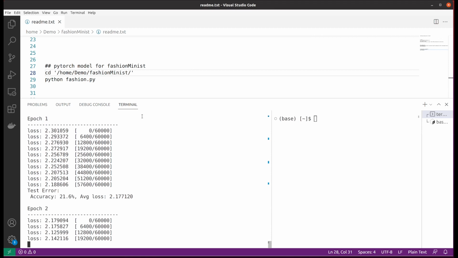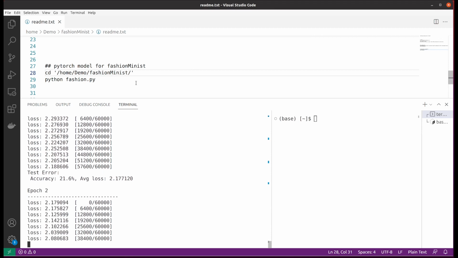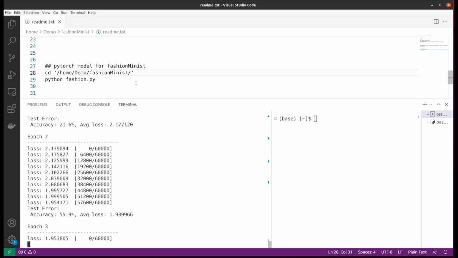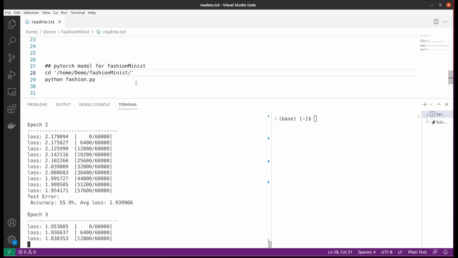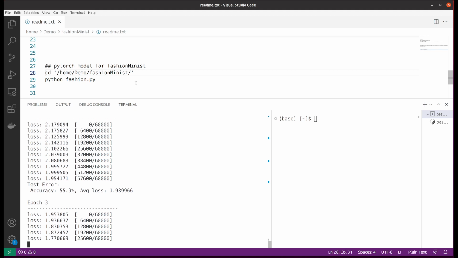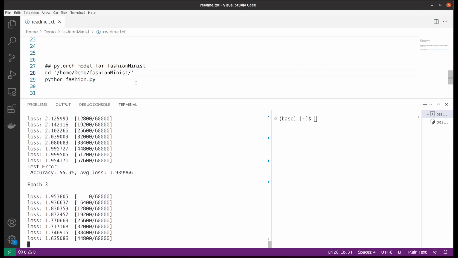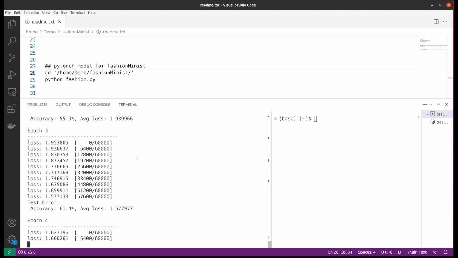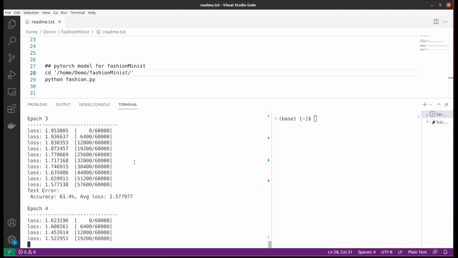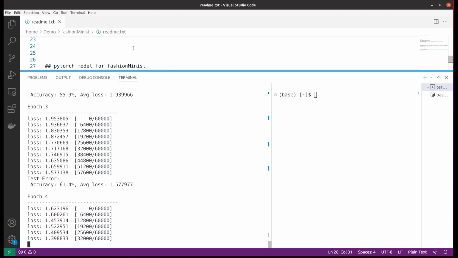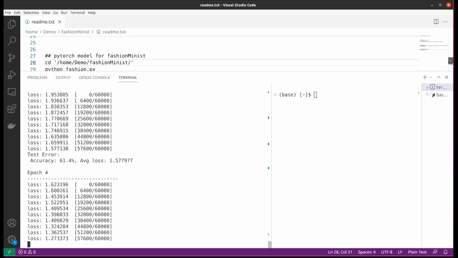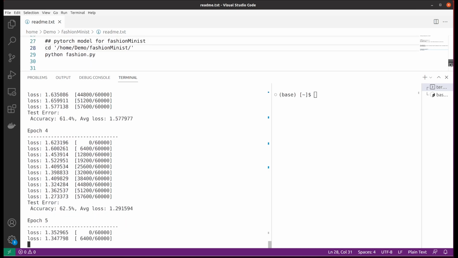The good thing about this dataset is that the size is relatively small, so you don't need a lot of hardware resources like video RAM to run it, and you can get the results fairly quickly.